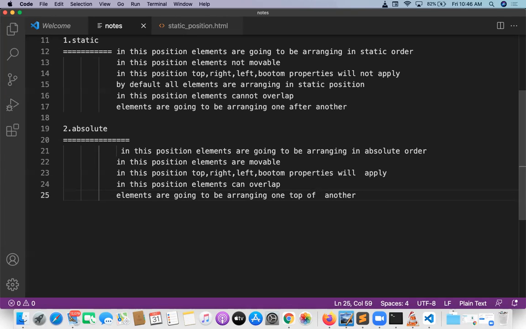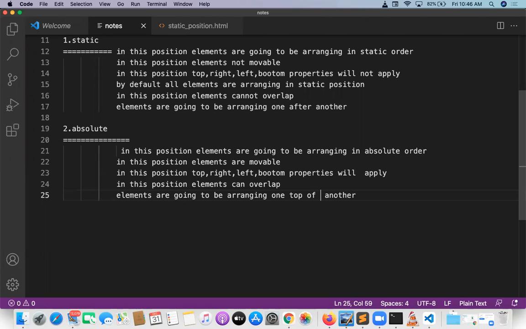So what is the static position? For example, in the classroom, how people are sitting is called static position. And in absolute position, what is going to happen? On top of Govardhan, on top of Bhargav, some other people like Munish and Jagadish are going to be sitting in the same place. That is called absolute position. So elements can overlap.